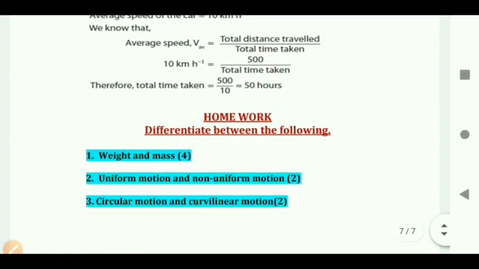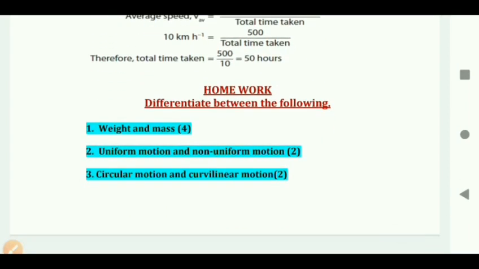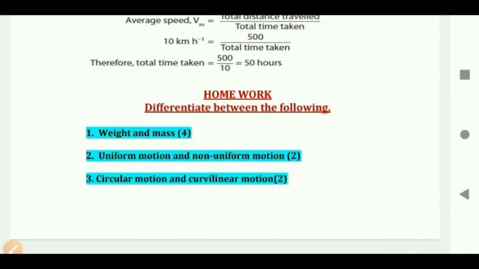You can solve it. And here we have a small homework for you. Differentiate between the following: weight and mass, write down at least 4 differences. Second, uniform motion and non-uniform motion, 2 differences. And the last one is circular motion and curvilinear motion, 2 differences. So please do so. And at last, I want to say that please write down all the answers in your copy, and after that learn it in a proper way. Okay.